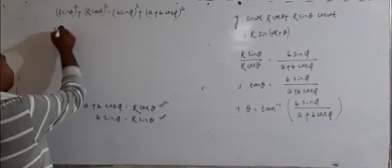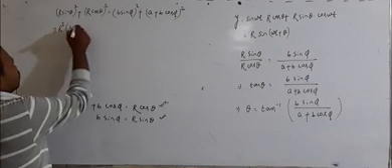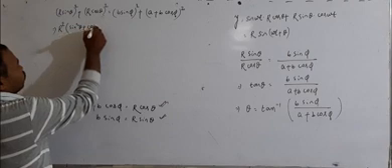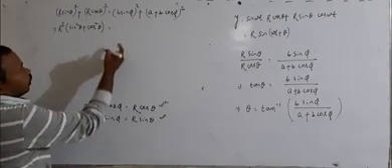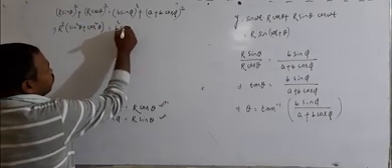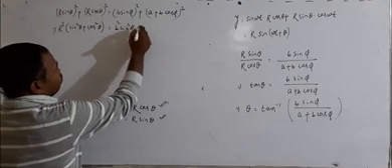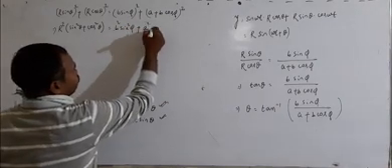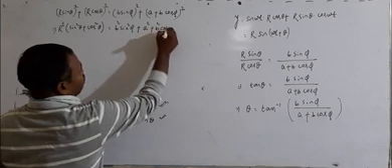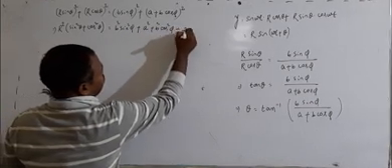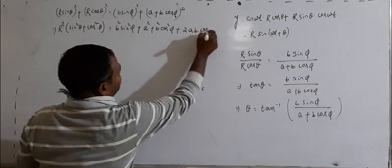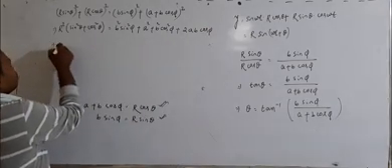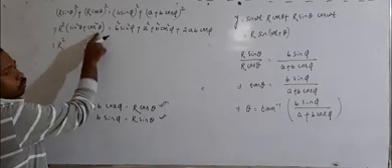Taking r square common, this is r square times (sin square theta plus cos square theta), and the right side will be b square sin square phi plus (a plus b cos phi) squared. Opening this, it will be a square plus b square cos square phi plus 2ab cos phi. The left side now becomes r square because sin square theta plus cos square theta is 1.